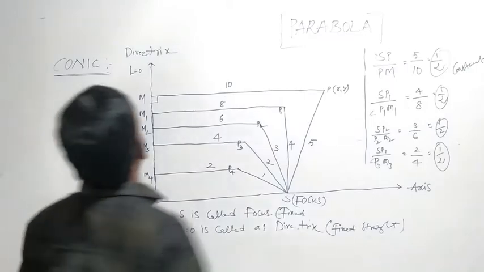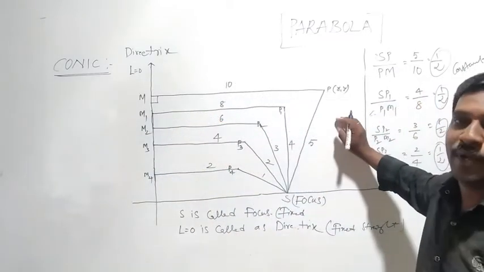Now after learning the conic section, we are going to learn about parabola.